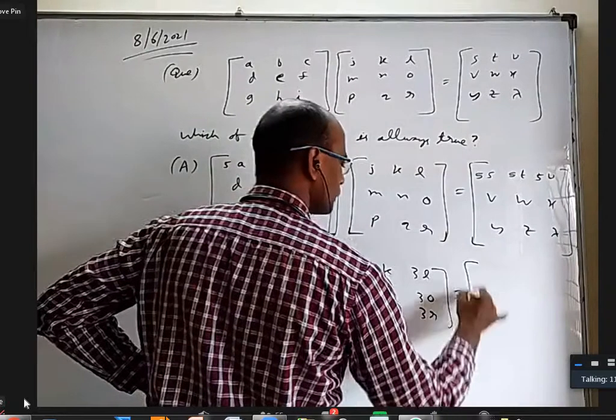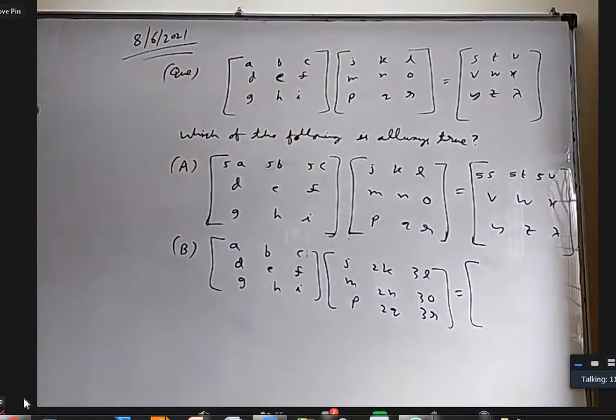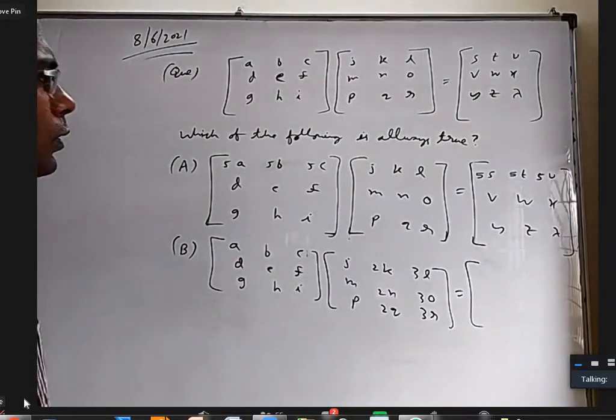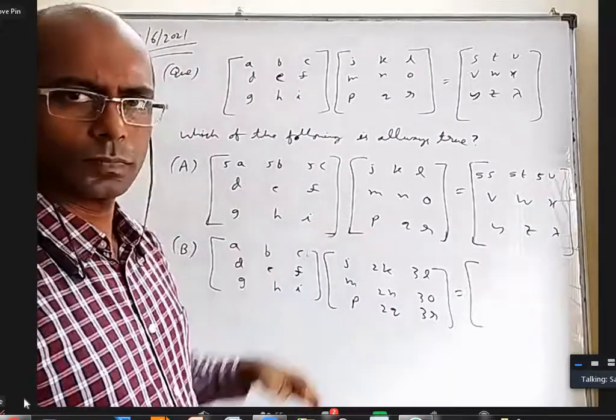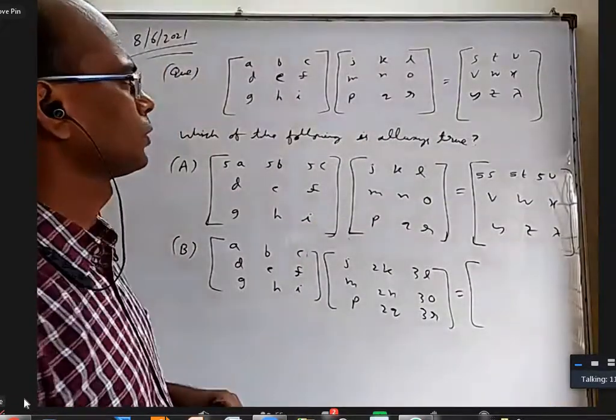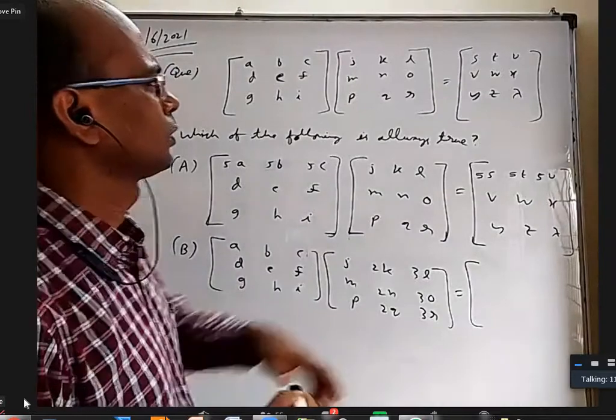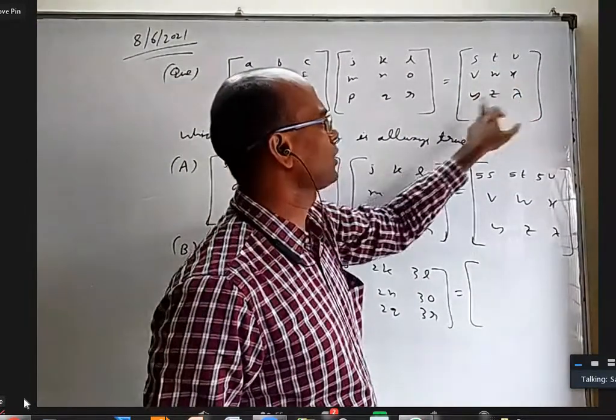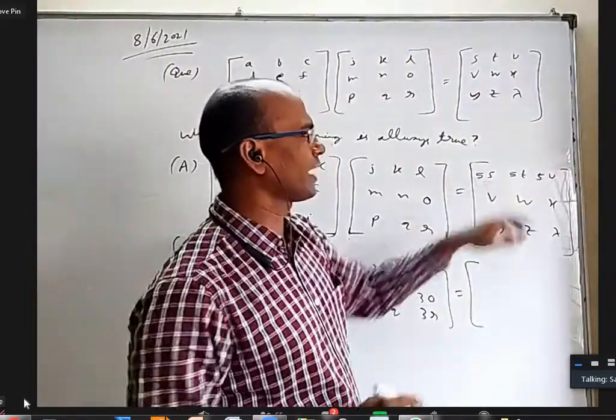Is it 2K or ZK? Which one are you talking about? Options? The last matrix that you have written. Here S, T, U, V, W, X, so in option B, 5S it is.